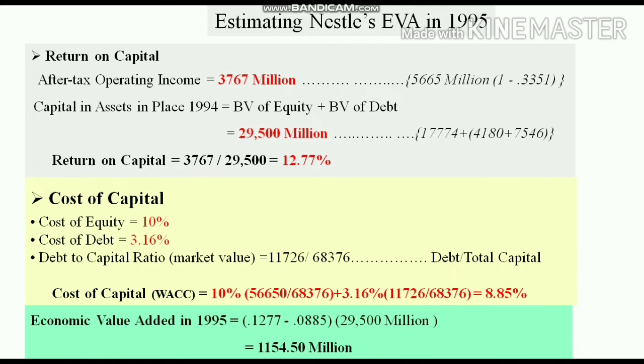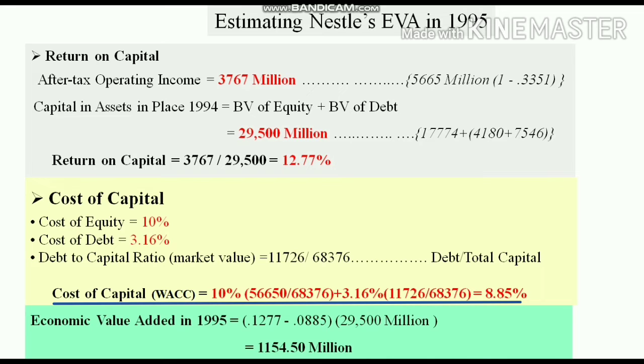So for that they have given a cost of equity of 10%, a cost of debt of 3.16%, and a debt to capital ratio, which is 11,726 divided by 68,376. So the debt is 11,226 million and equity is 68,376 million. From that we can input into the formula of weighted average cost of capital, which we have learnt earlier.